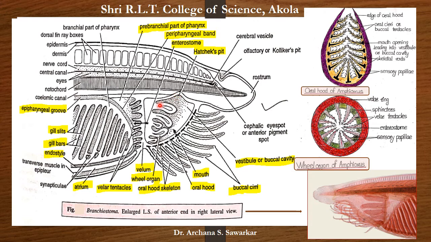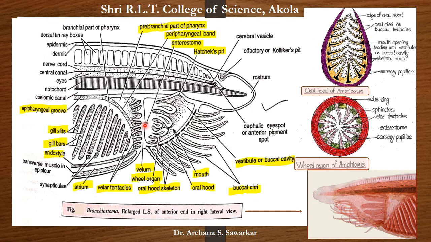Next part of alimentary canal is velum. This structure is the velum. Posteriorly, the vestibule is closed by circular ring-like vertical membrane. It is called as velum. The velum is perforated by a central aperture.